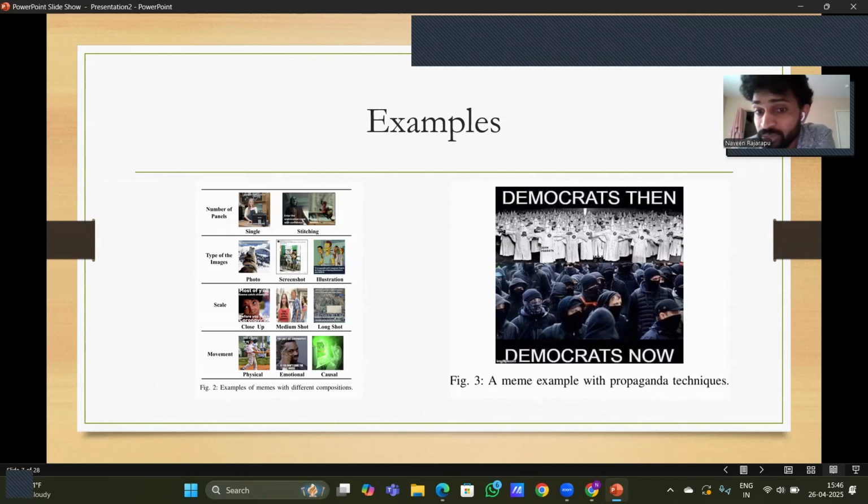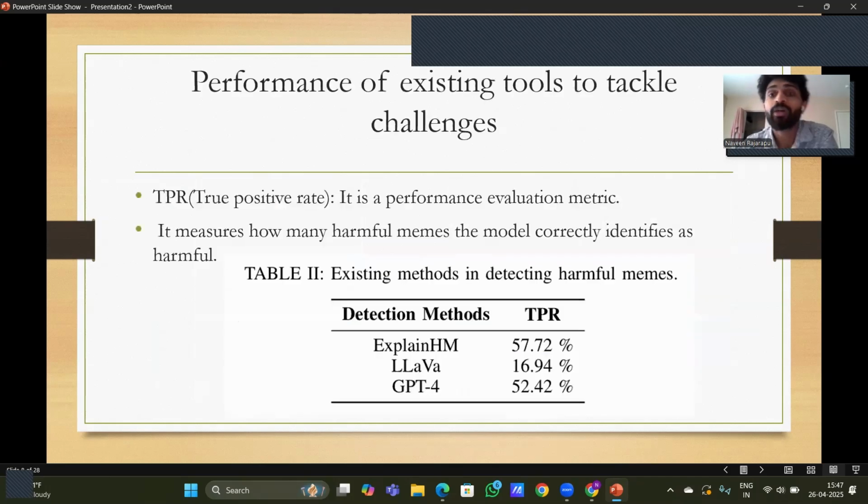The example is "Democrats then, Democrats now," which is particularly telling about the Democrats of the US before and after, comparing. So it's a harmful meme example. In the paper, they analyze the performance of the tools to tackle the challenges. So what is the performance of the existing tools?